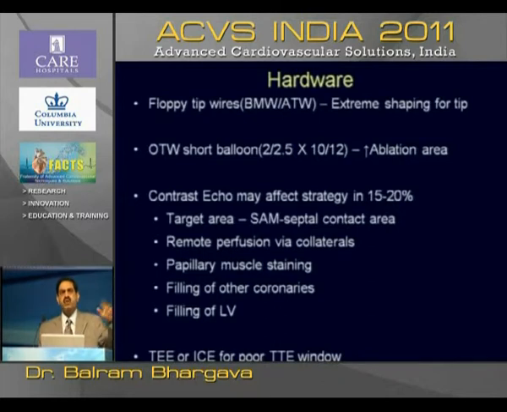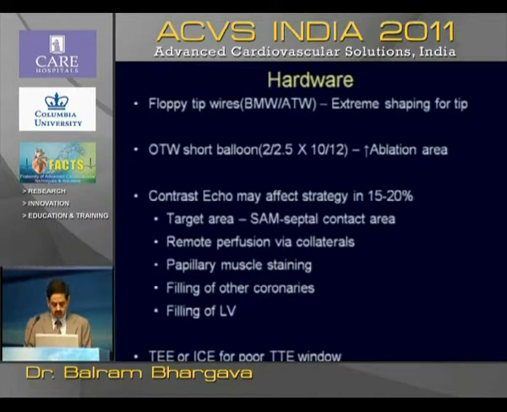We take a floppy tip wire. Earlier we used to take a long exchange length wire, but now we take a regular wire in over the wire balloon, take it right up to the guiding catheter, and make an extreme tip, that is a double curve on the guide wire: the small tip, the small bend, and then about 3-4 millimeters proximal to that another bend is made so that it goes into the septal.